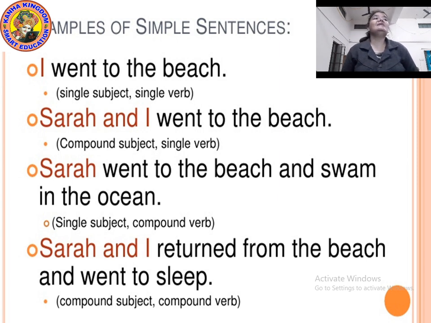If the sentence has two verbs together, then you can immediately identify it as a compound verb. And if there are two people in the subject, then you can immediately identify it as a compound subject. Let's see some more sentences about simple sentences, and then we will move to compound sentences.